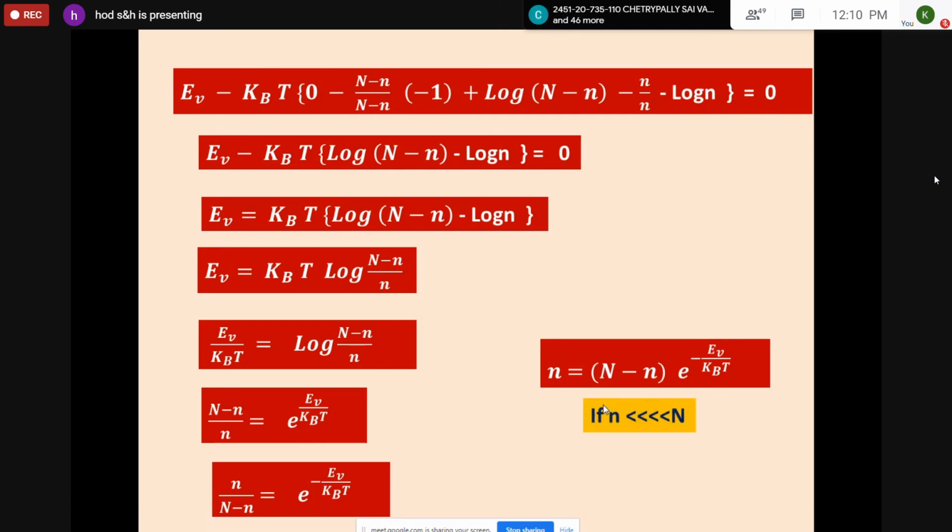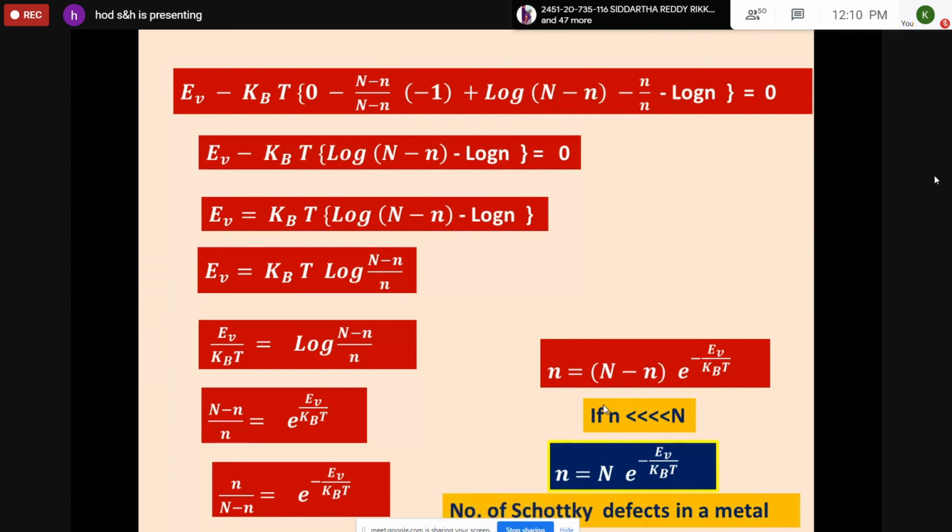But comparing with capital N, small n is very small. The number of vacancies is very minimal if you compare it with the total number of atomic sites. So N minus n can be written as N only. With this approximation, finally you will be getting n is equal to capital N into e to the power of minus E_v by k_B T, which represents the number of Schottky defects in metallic crystals. This is the equilibrium concentration of vacancies in metal or Schottky defects in metallic crystals.